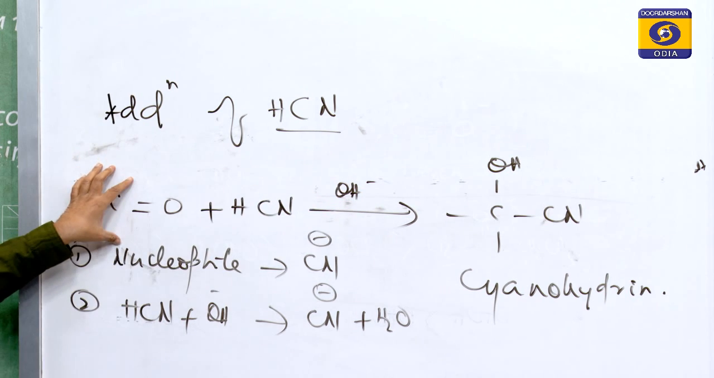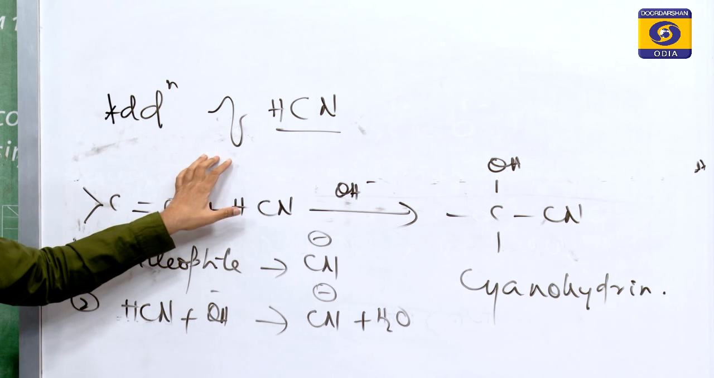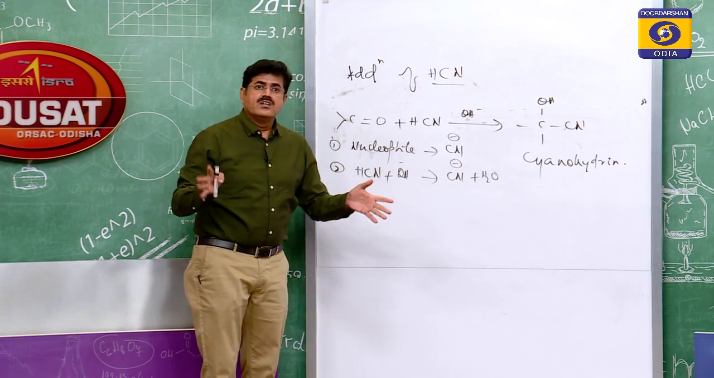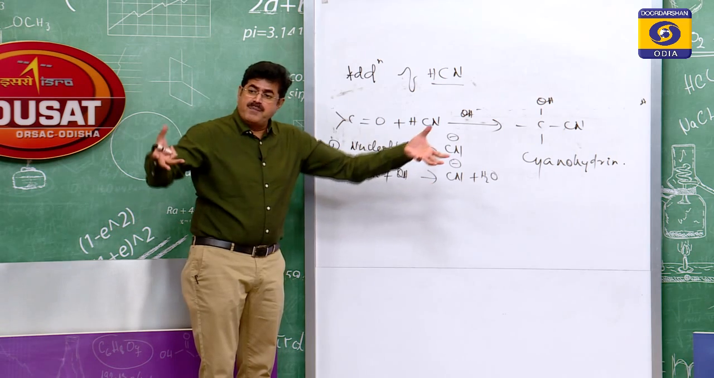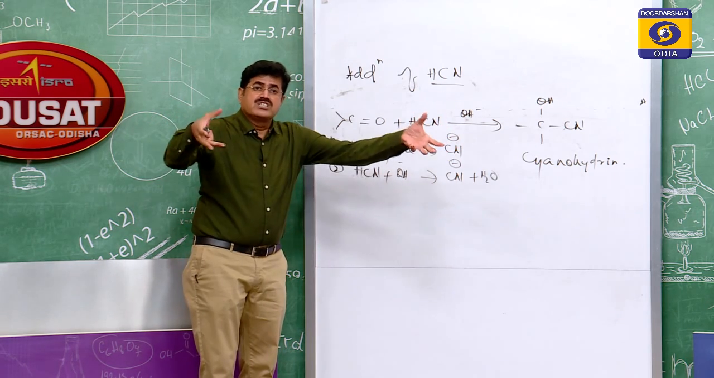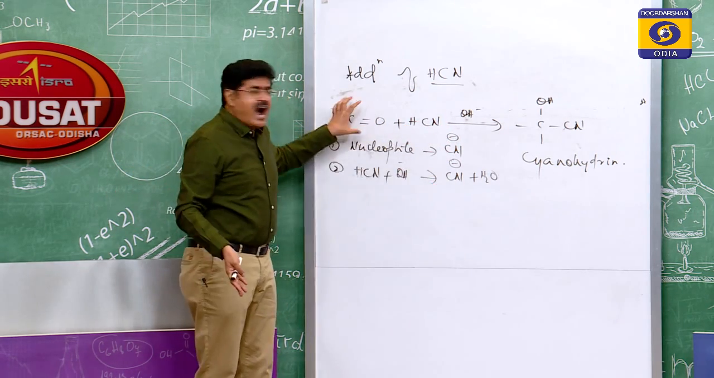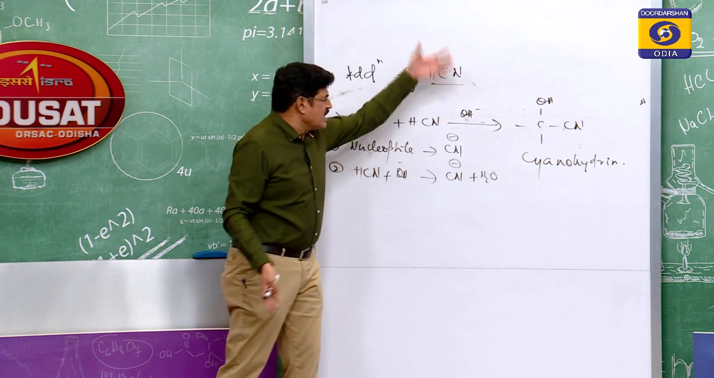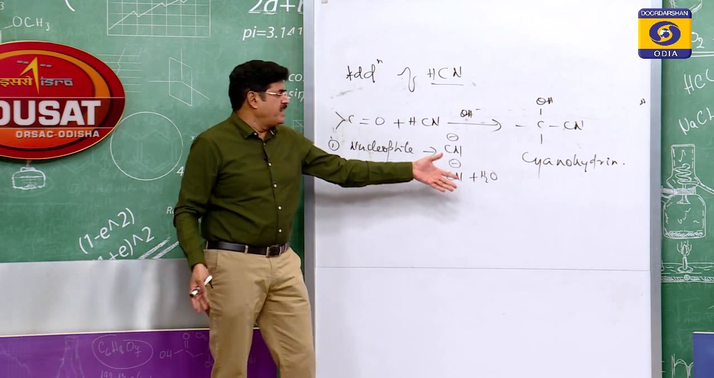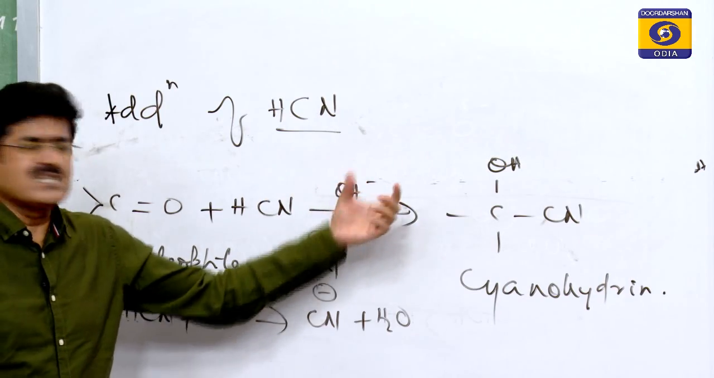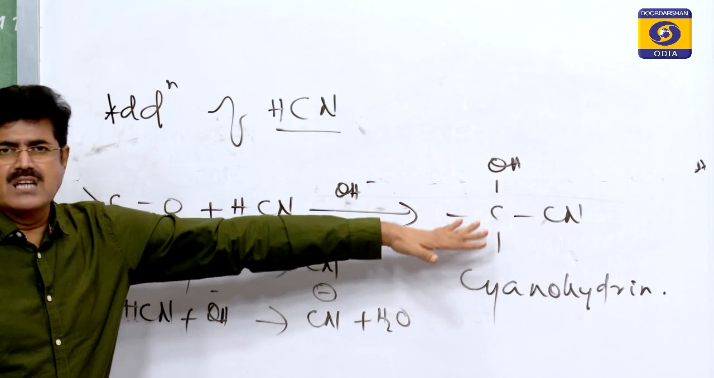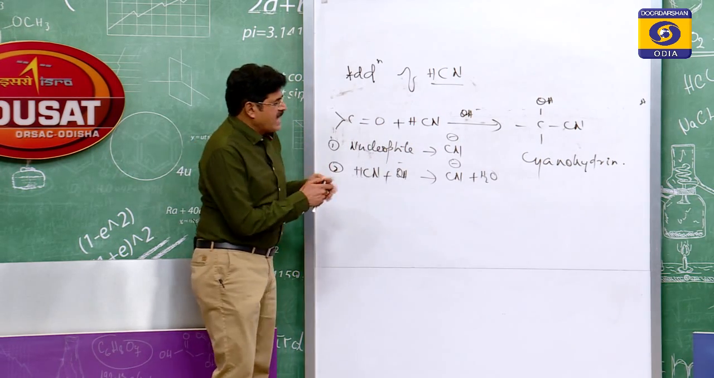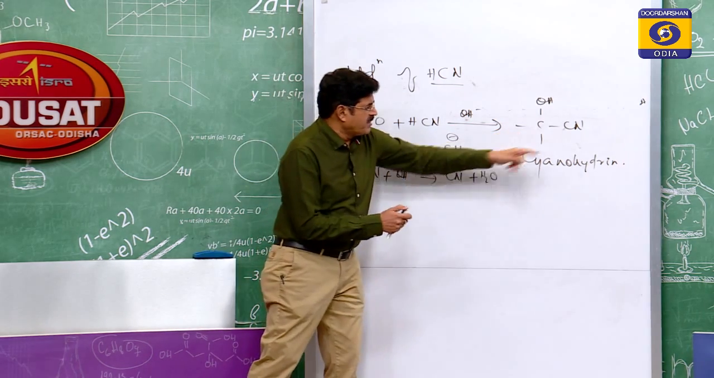So aldehydes and ketones, remember, unhindered ketones always. We can't take all the ketones here. Unhindered, where hindrance is not there, I mean the alkyl groups attached to the ketone should be less bulky. Aldehydes and unhindered ketones, when treated with hydrogen cyanide in weakly basic medium, in presence of base, give cyanohydrin as the product. And these are called cyanohydrins, the common name.